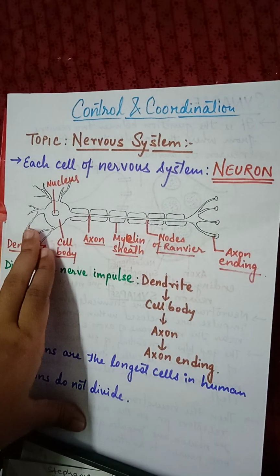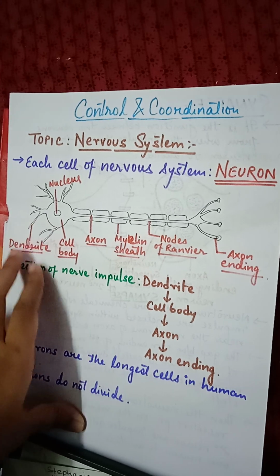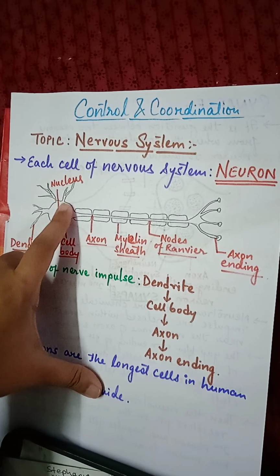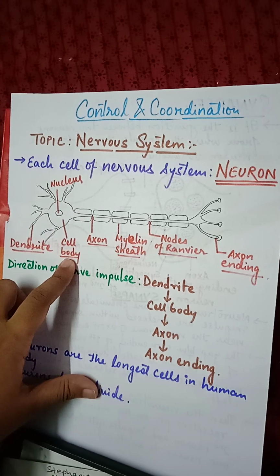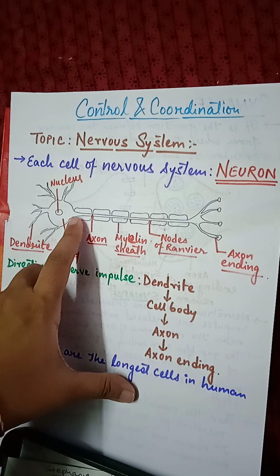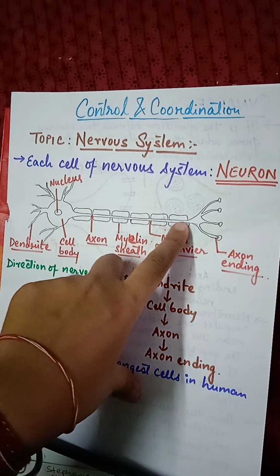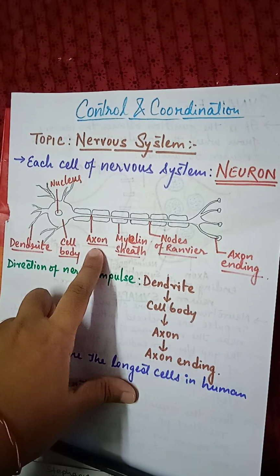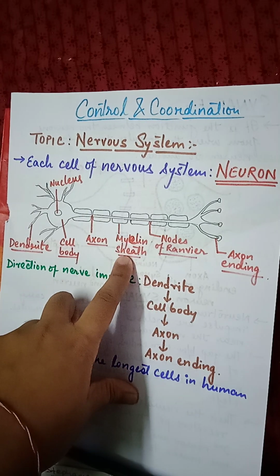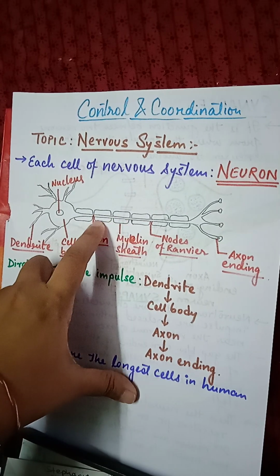It starts from thread-like fibers called dendrites. Then comes the cell body. This circular portion is the cell body, which contains a single nucleus. Then this inner thread is known as axon, which is covered on the external side by myelin sheath. These coverings are myelin sheath.